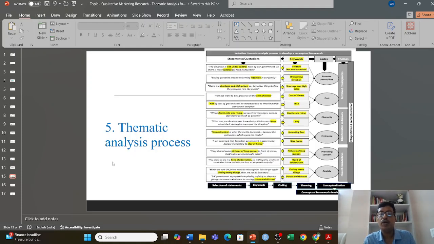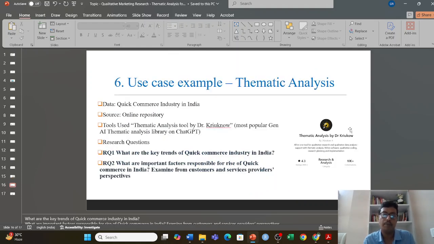So if you look at the whole table, which again I take from Hassan et al., it starts from the quotation and slowly goes to the keyword, then codes, then theme, and then finally it comes to the conceptual model. So I take that as a basis, but finally I will come to today's use case example. Let's say today we are going to start with the quick commerce industry in India.